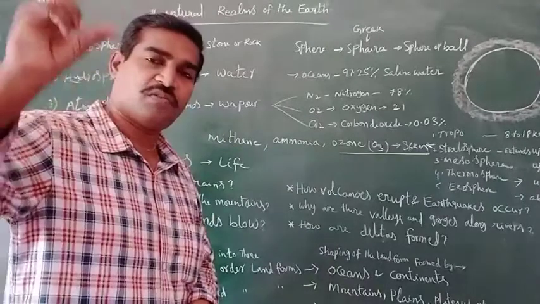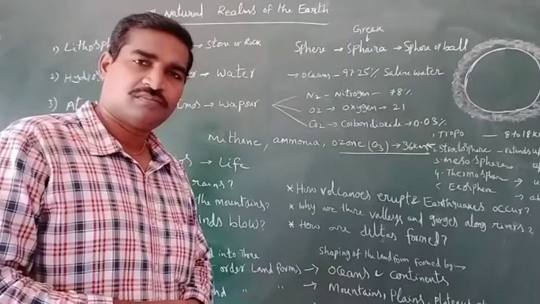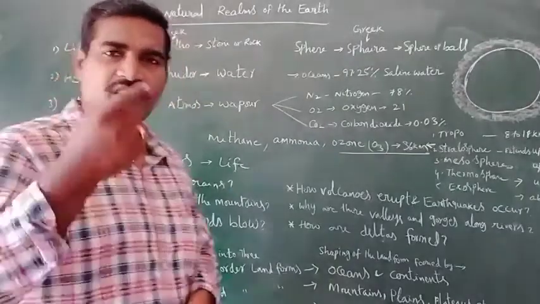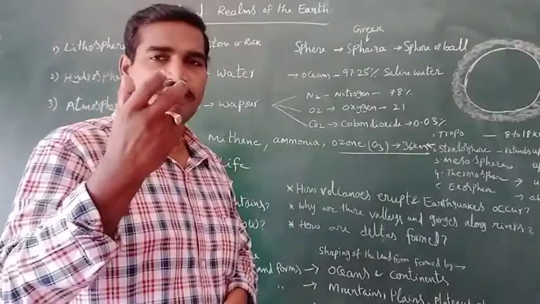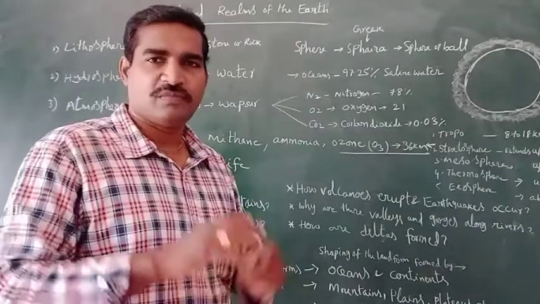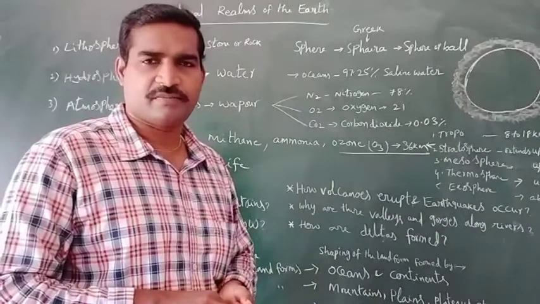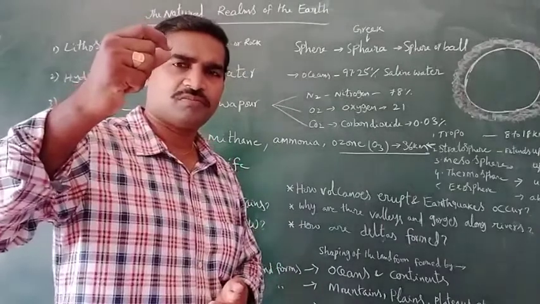Which gas is more in that atmosphere? Simply, the air surrounding the earth's surface is known as the atmosphere. It is mixed with several gases. Mainly, which gas is more?